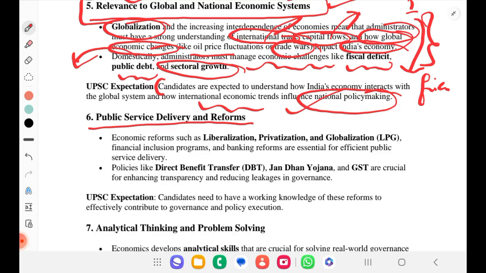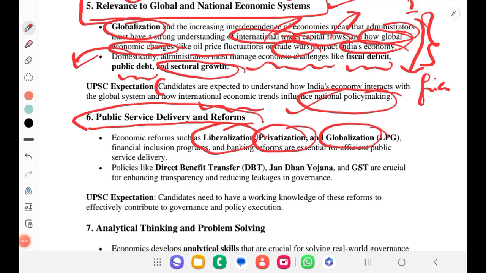If you see the sixth one, public service delivery and reforms. Economic reforms such as liberalization, privatization and globalization, that is LPG reforms, financial inclusion programs, banking reforms are essential for efficient public service delivery.